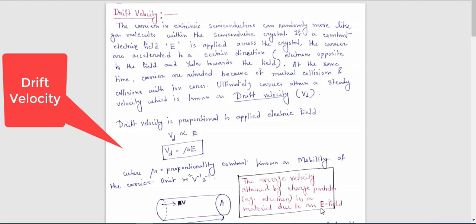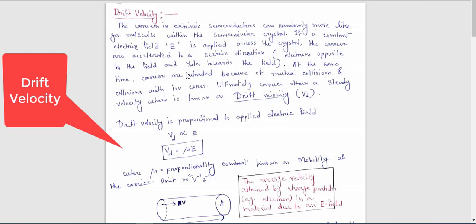Now what does it mean? Suppose you are applying an electric field to an atom or a crystal. There are some particles inside, and they will try to move from one position to another when an electric field is forcefully applied.